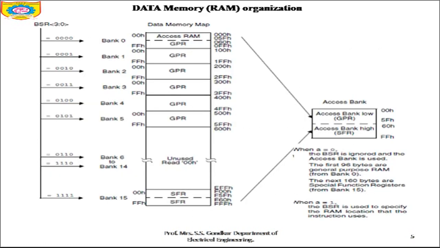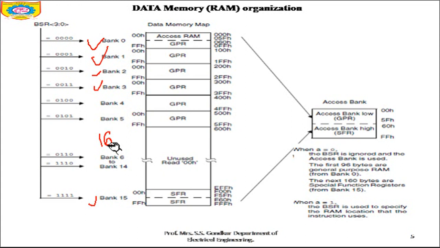See here, it will be very clear now. The data memory is divided into 16 banks. I'll highlight them: bank 0, 1, 2, 3, 4 and up to 15. It means there are 16 banks. Each bank consists of how many bytes? 256 bytes.